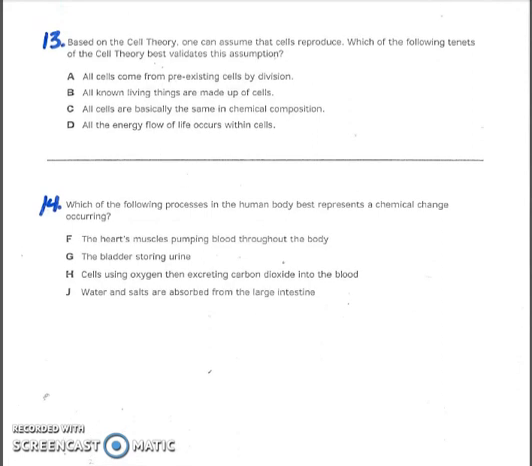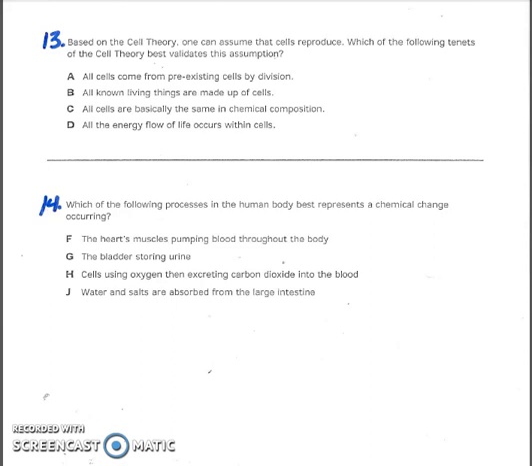Number 13. Based on the cell theory, one can assume that cells reproduce. Which of the following tenets of the cell theory best validates this assumption? A. All cells come from pre-existing cells by division. B. All known living things are made up of cells. C. All cells are basically the same in chemical composition. Or D. All the energy flow of life occurs within cells.